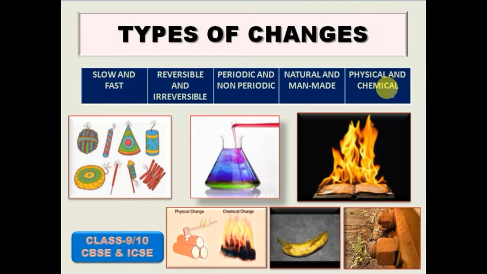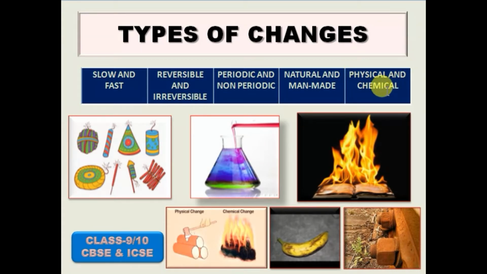For those students who read in class 9 and 10, the reversible and irreversible and physical and chemical changes are very important. Okay student, here we discuss a little more about reversible reactions and focus on the physical and chemical changes.